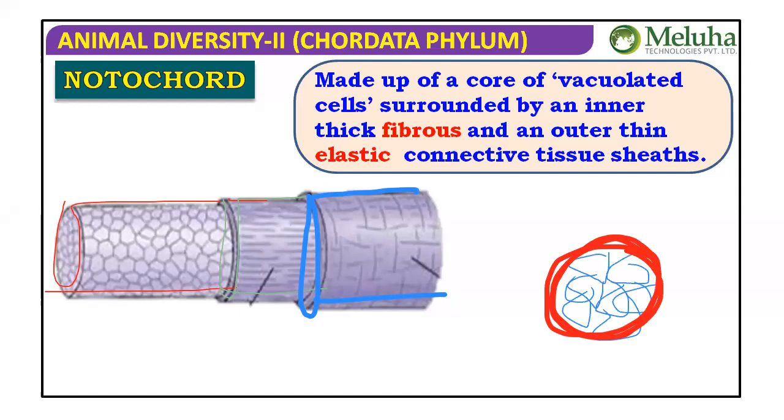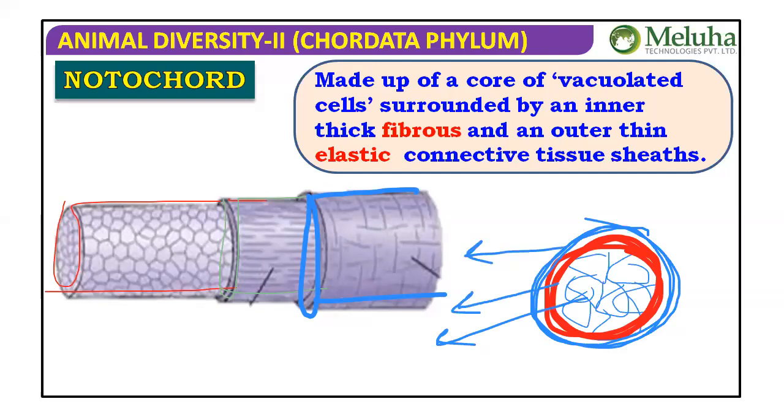Earlier, when we discussed Hemichordata, we said that the notochord has these properties: inner vacuolated cells, then a fibrous sheath, then an outer elastic connective tissue sheath.